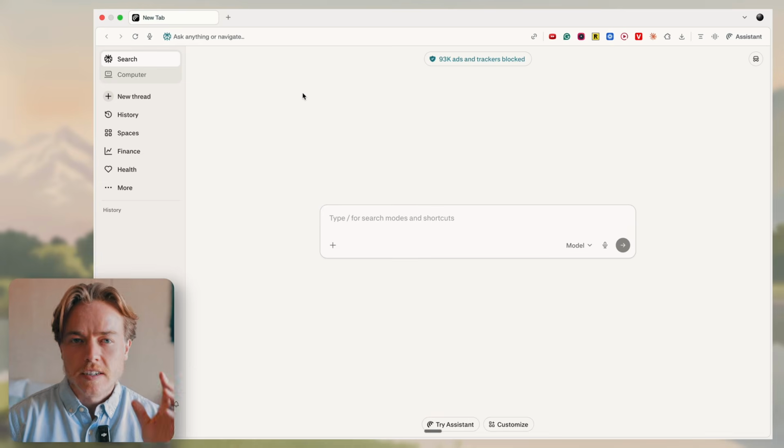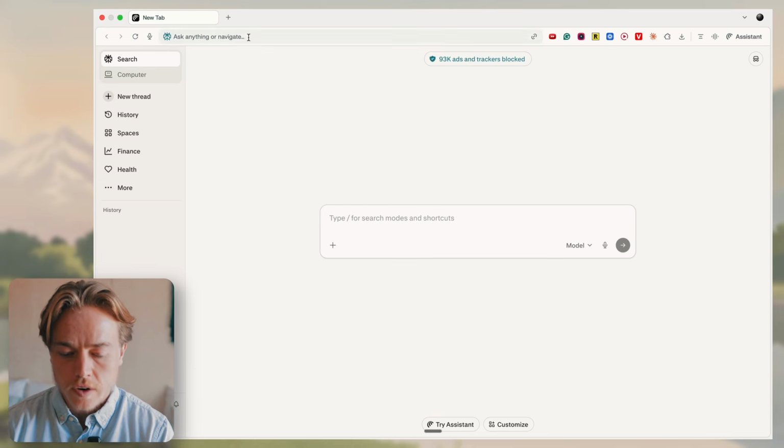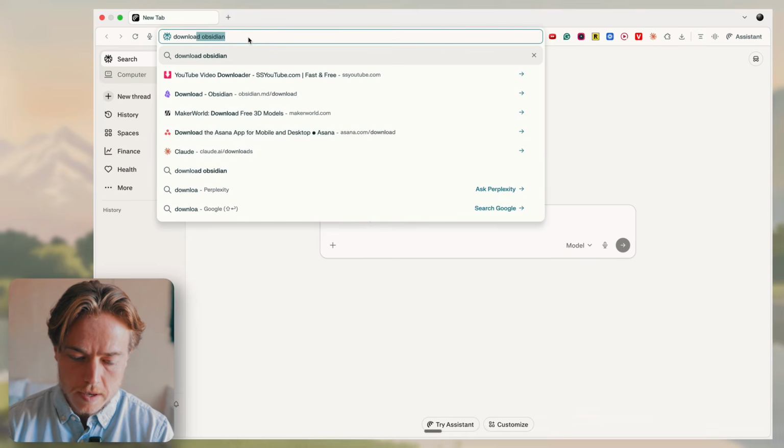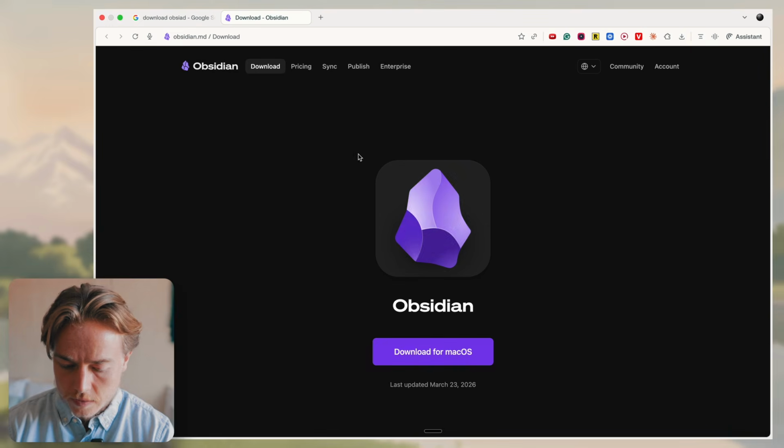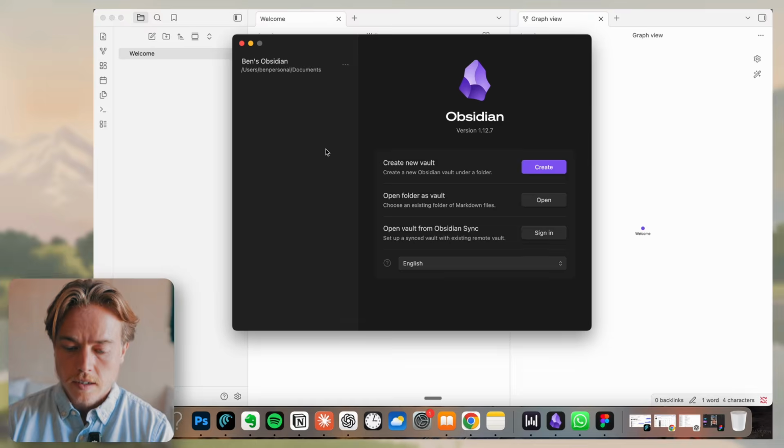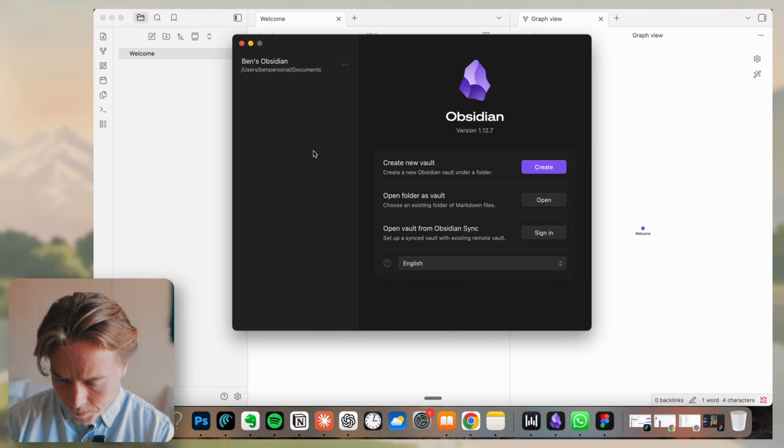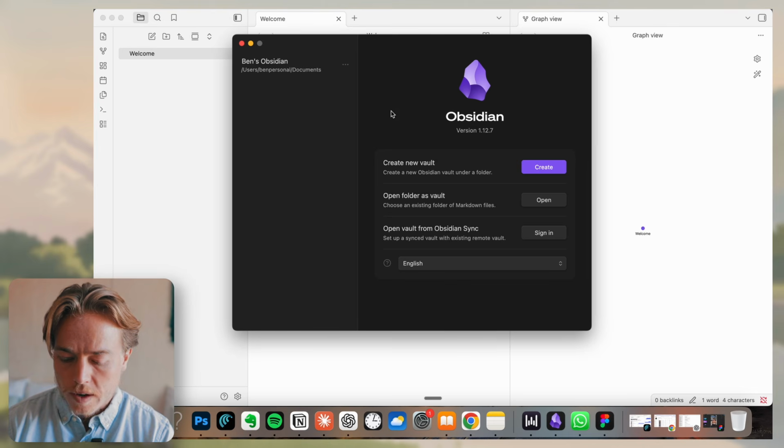So now let's jump into the tutorial. Step one is downloading Obsidian. So just type it in. Click the first link and download. Once that's installed, we'll open it up. In the onboarding flow, it will ask you to create a new vault.